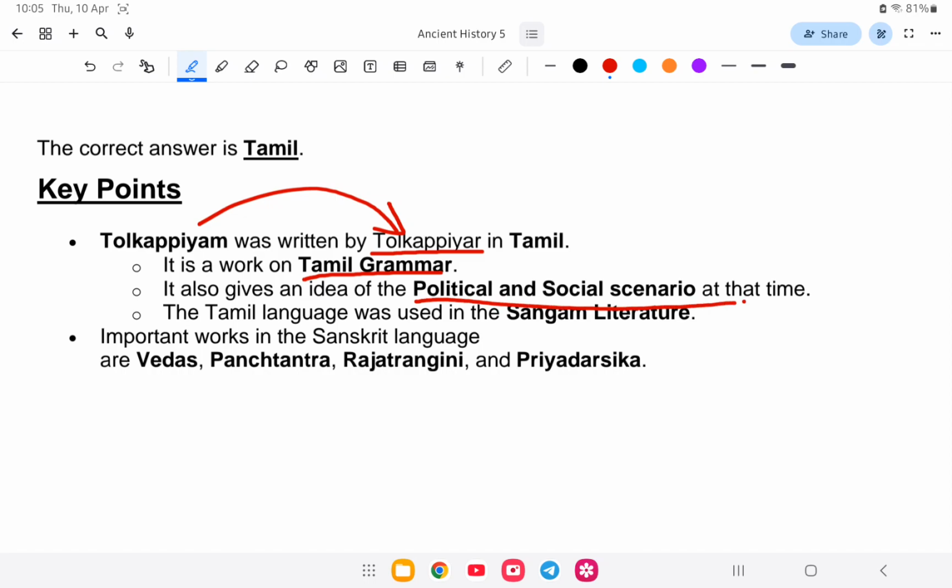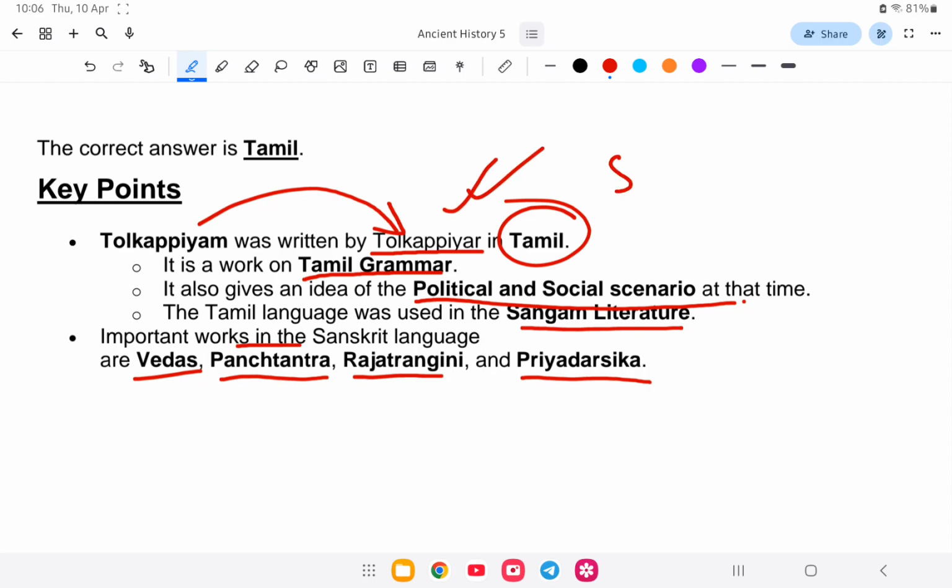The Tamil language was used in the Sangam literature. Important works in the Sanskrit language are the Vedas, Panchatantra, Ratnavali, and Priyadarshika. So Tolkappiyam was written in Tamil by whom? Tolkappiyar during the Sangam Age. Next question.